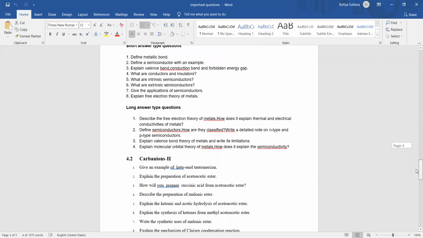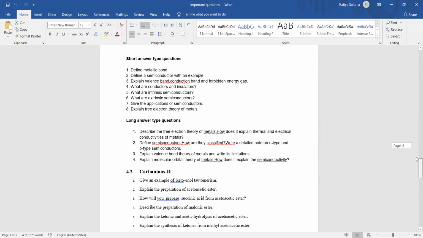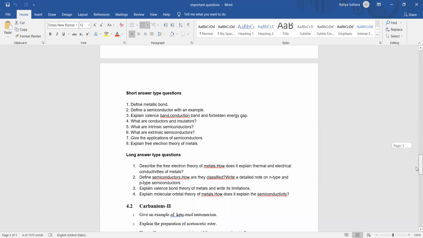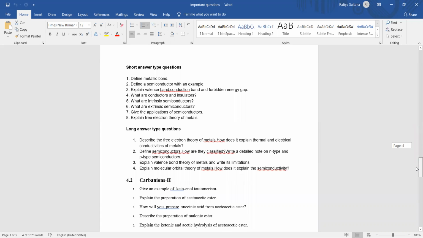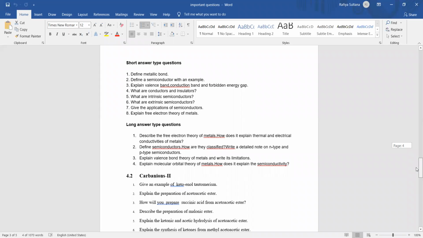I'm coming to the last unit. Theories of bonding in metals is a very easy chapter. You have already learned it in intermediate. You just need a revision of that. So semiconductors, free electron theory, valence bond theory, you can easily learn. P-type and N-type are most expected questions from this chapter.